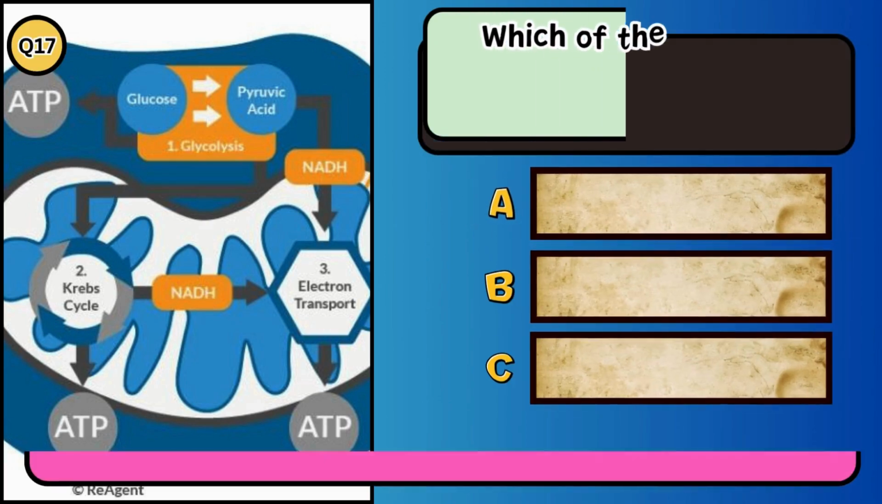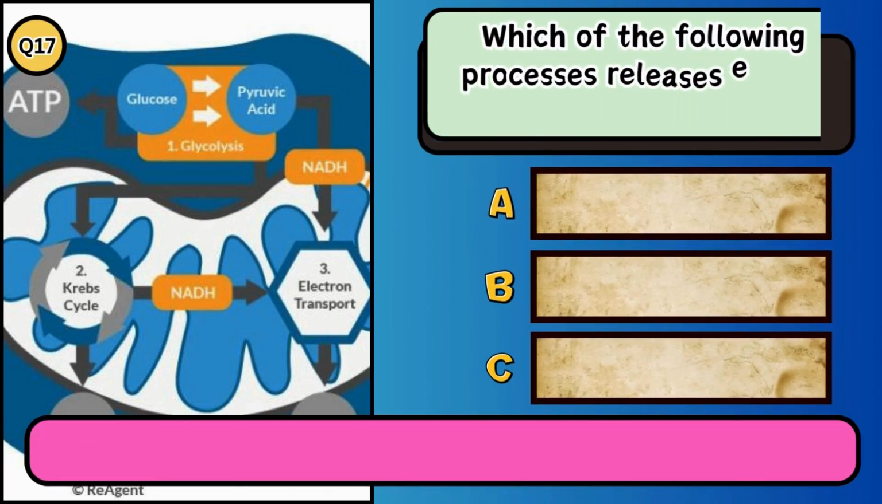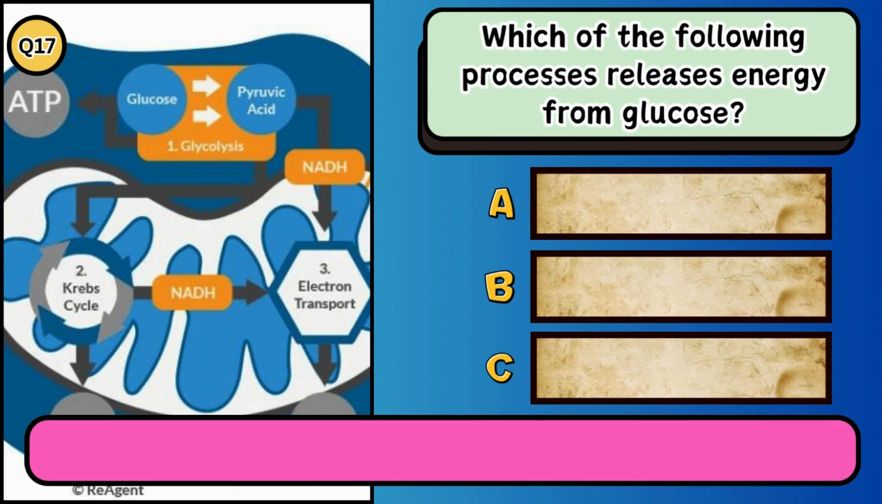Which of the following processes releases energy from glucose? A. Transpiration. B. Respiration. C. Fermentation.